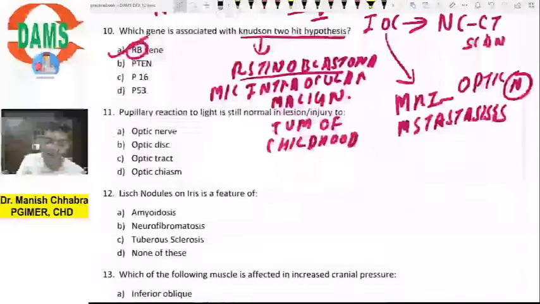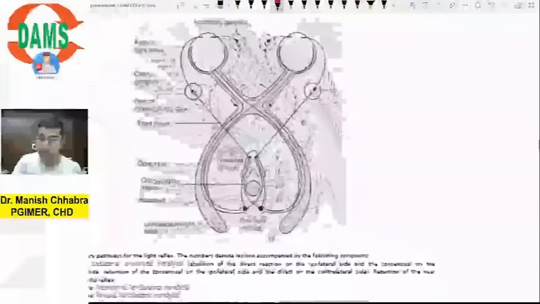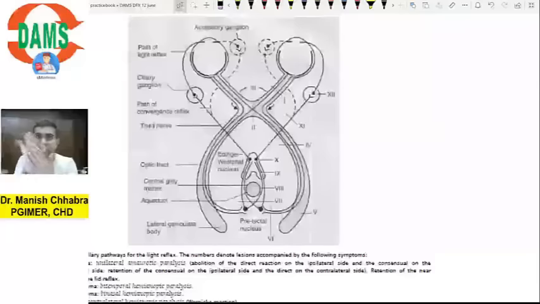Okay, now next is that pupillary reaction to light is still normal in lesion or injury to the proximal optic tract. For this I have put up an image of your light reflex pathway. Now what happens when there is stimulation of the retina?